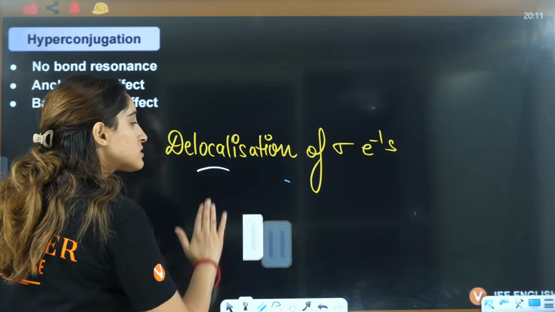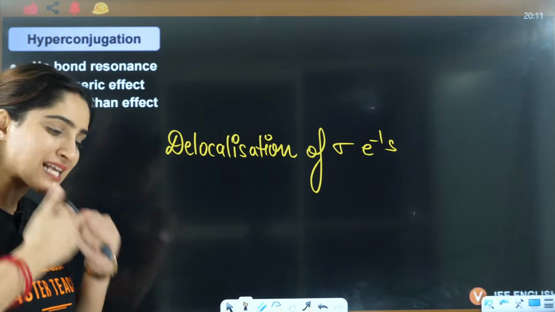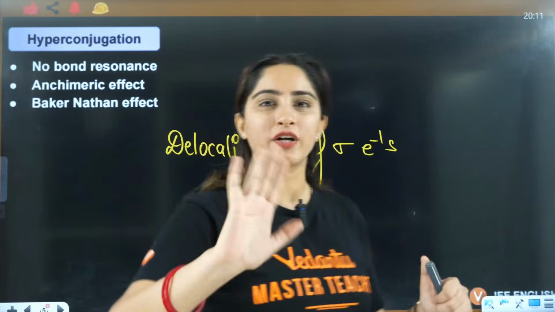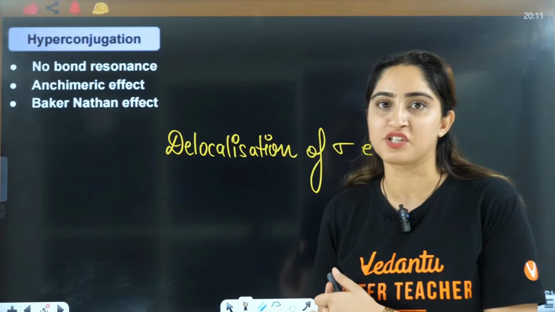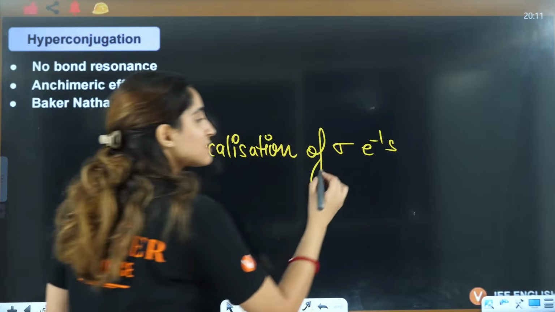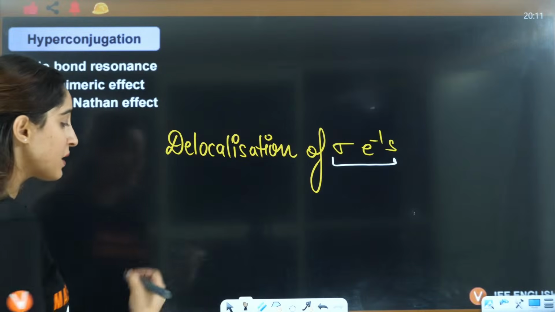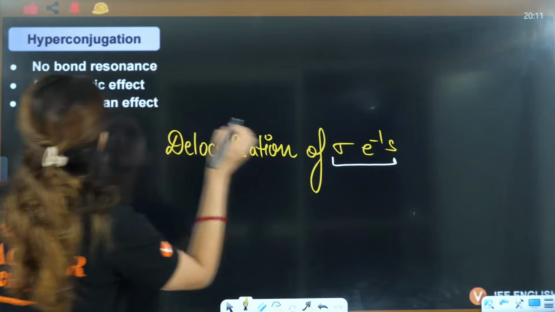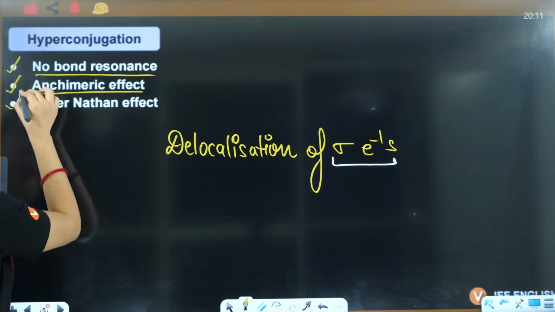Now, ma'am, what is this delocalization of sigma electrons? We'll talk about it, because the next 45 minutes is totally going to be your hyperconjugation effect. So we'll talk about how it is done. Just remember that these are sigma electrons. We are not talking about pi electrons here. Other names for this are no bond resonance, Annulenes effect or Baker-Nathan effect.